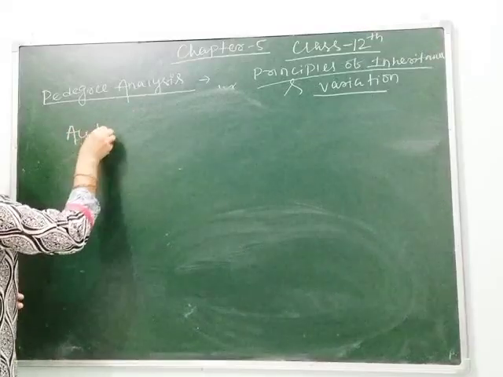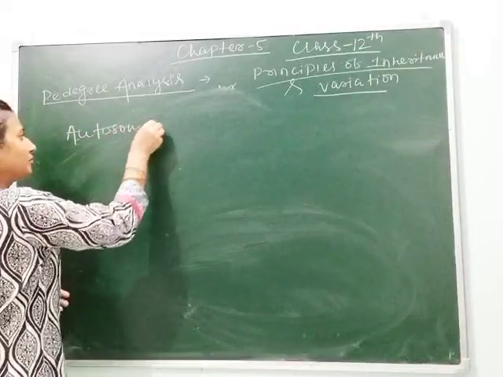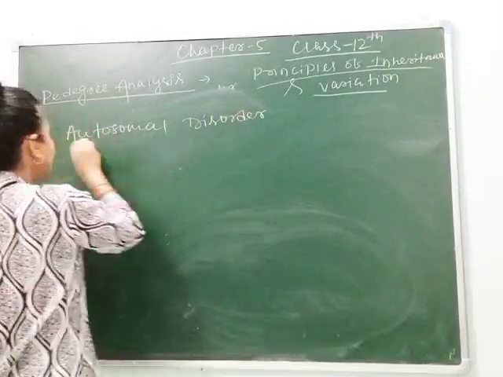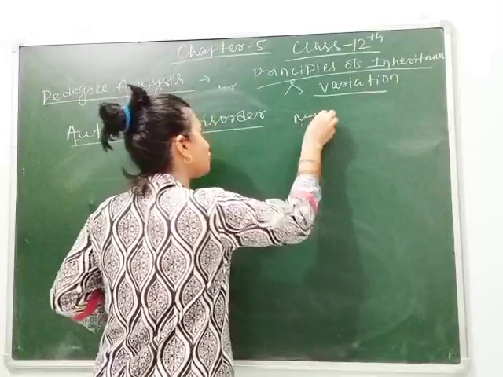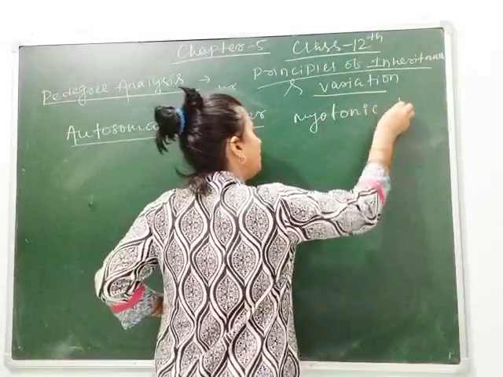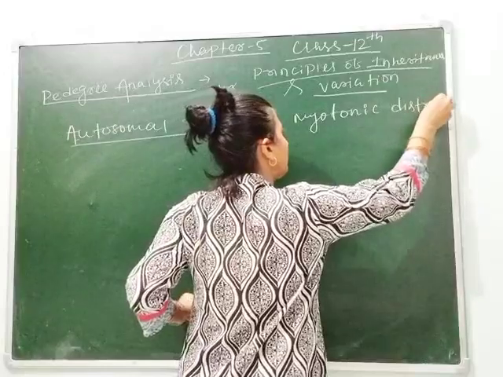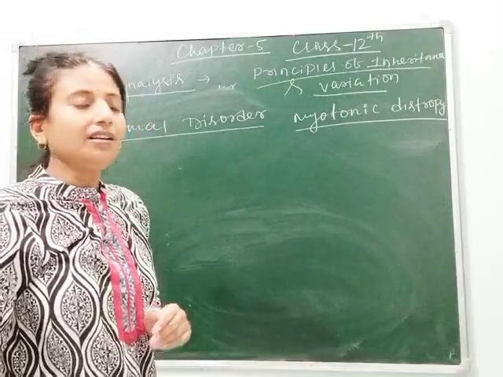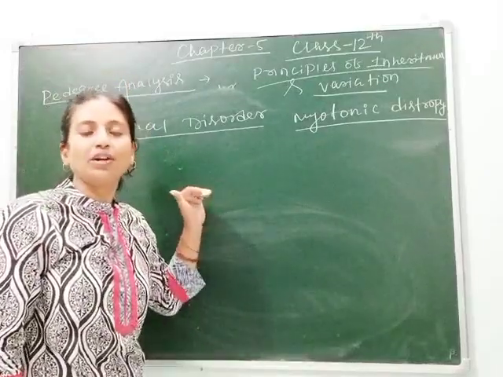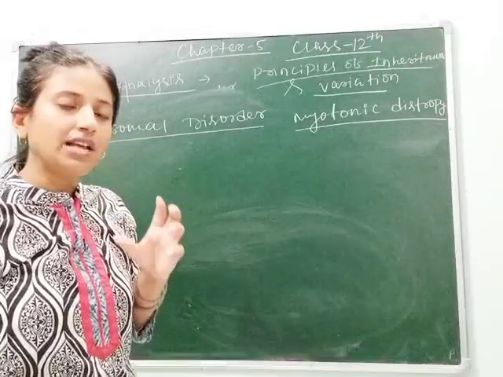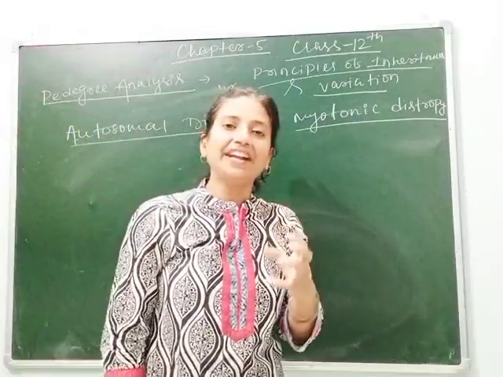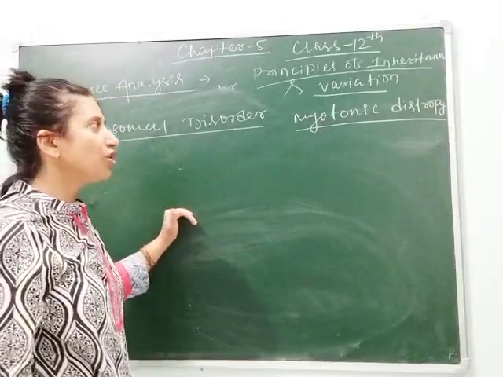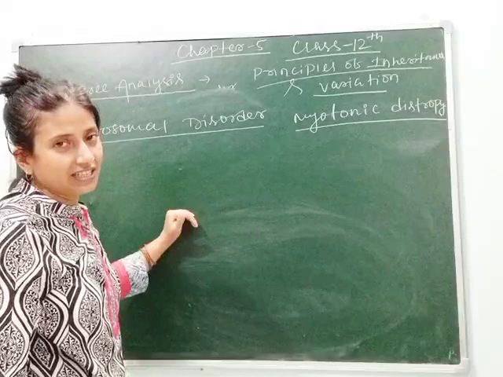We will study a disease that is an autosomal disorder, that is myotonic dystrophy. Myotonic dystrophy is a heart disease which is autosomal dominant. Here I will show you the cross and how you are able to identify whether this pedigree chart gives the representation of an autosomal dominant trait.